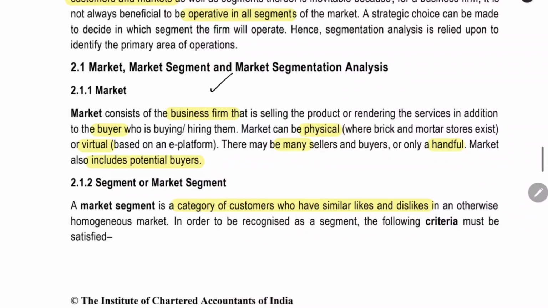What is market? Market consists of the business firm, and then it will also consist of the buyer. It can be either a physical market in a physical manner, or we can have a virtual market.